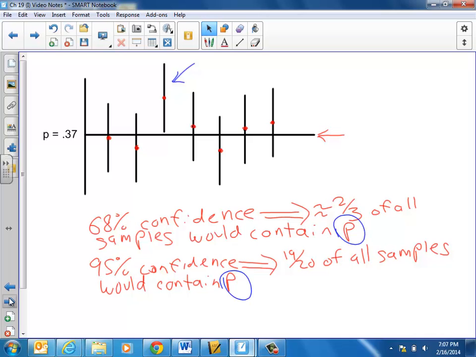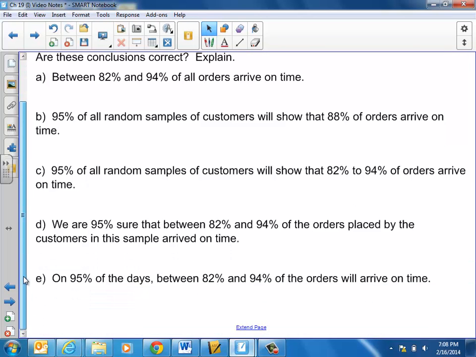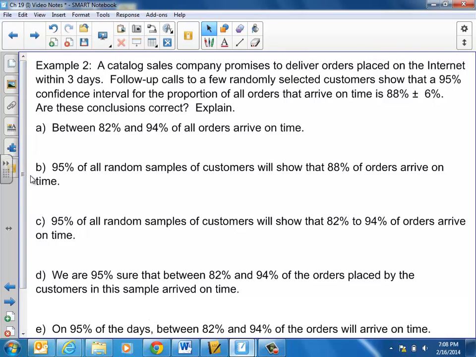All right. We are closing in on being done with these notes. I want to introduce sort of the theory, and we'll talk about problems in class together. What I want to do in example 2 here, and this is going to wrap it up for us, is this. Let's talk about whether or not, based upon the context given to us, these 5 conclusions A through E are fair to make, based upon what little bit of theory we've seen so far. So we're told a catalog sales company promises to deliver orders placed on the internet within 3 days.